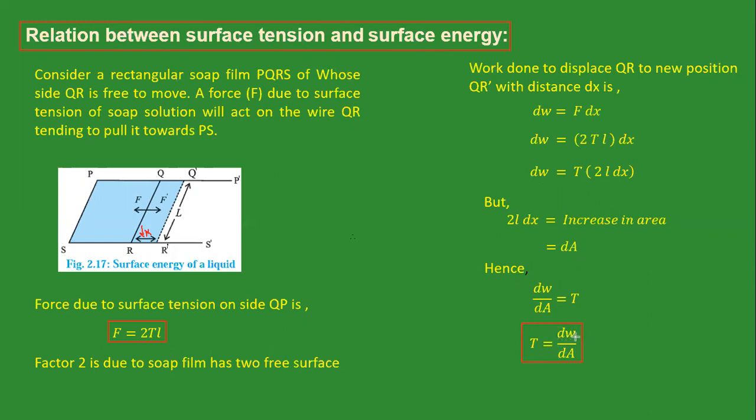So this dW is the potential energy. This work done is equivalent to the potential energy, and that potential energy is called surface energy. And this dW by dA is the surface energy per unit area. So we can write here surface tension T is equal to dW by dA, that means surface energy per unit area. This is the relationship between surface tension and surface energy per unit area.